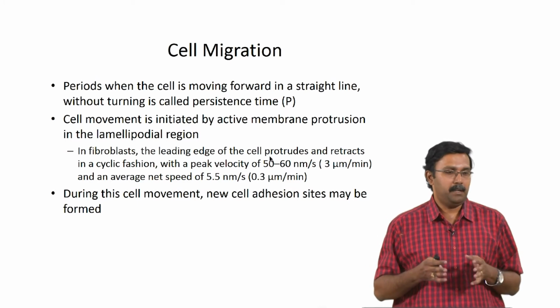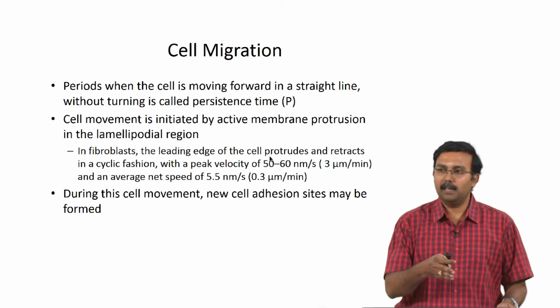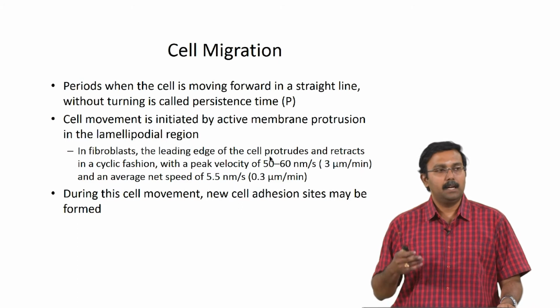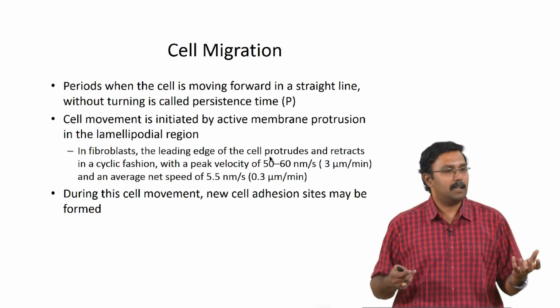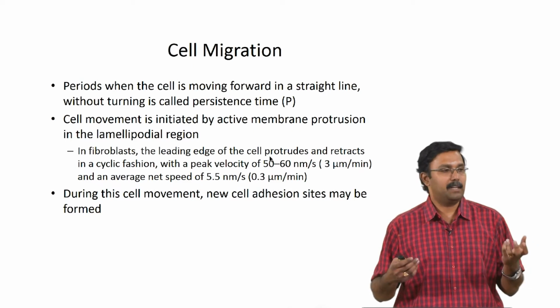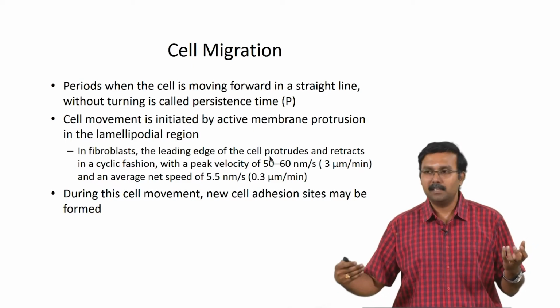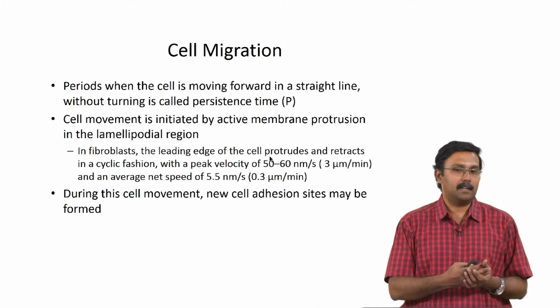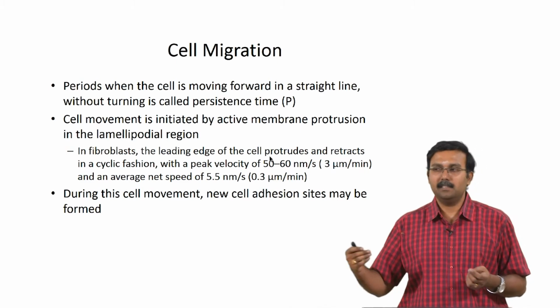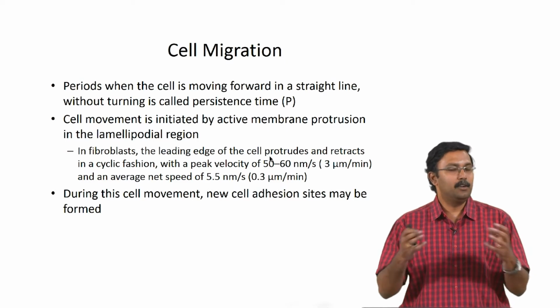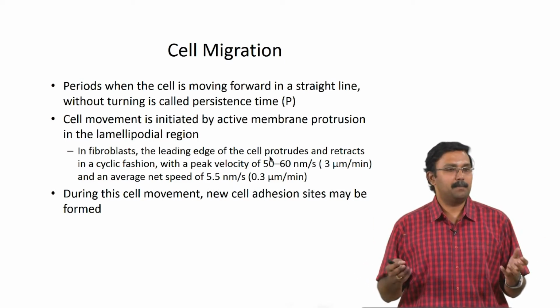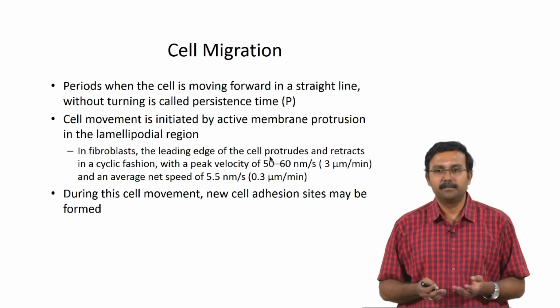This time frame in which it moves in one direction is called the persistence time, and this persistence time can be altered based on having chemoattractants and so on. If you have a chemoattractant, then the cells are going to try and migrate towards that attractant, and in that case the persistence time will be longer. Otherwise, if it is a uniform distribution of the chemoattractant, the persistence time will be much shorter.